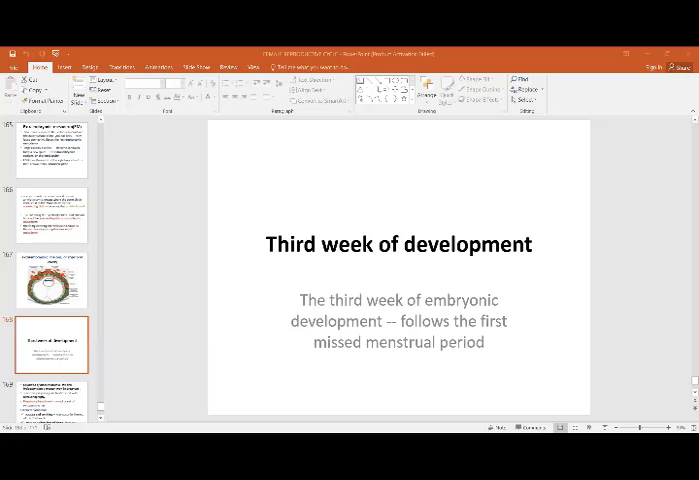So that is the reason why we call it the week of 2, and this occurs as the bilaminar disc is formed. The bilaminar disc is at the moment just called the ectoderm and the endoderm. Mesoderm has still to develop, and the mesoderm that has developed is called the extraembryonic mesoderm. There is going to be an intraembryonic mesoderm. That would be when it becomes a trilaminar structure.